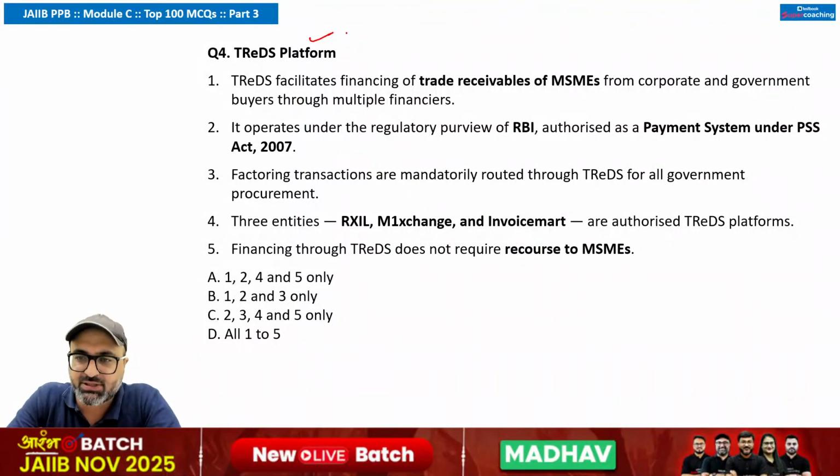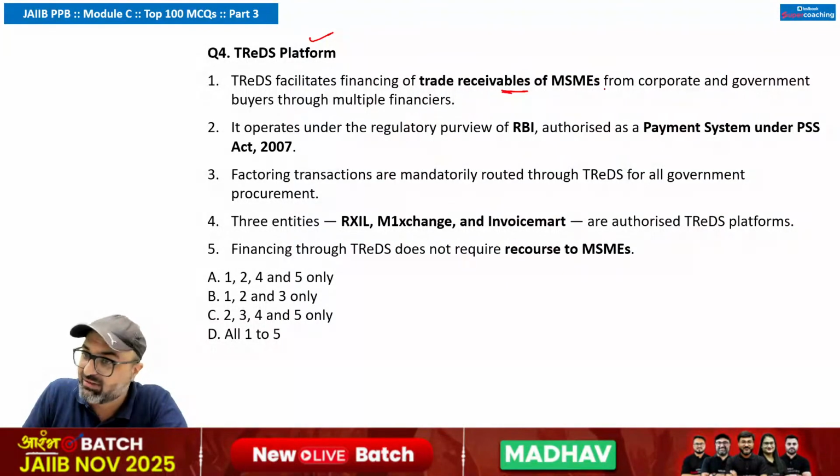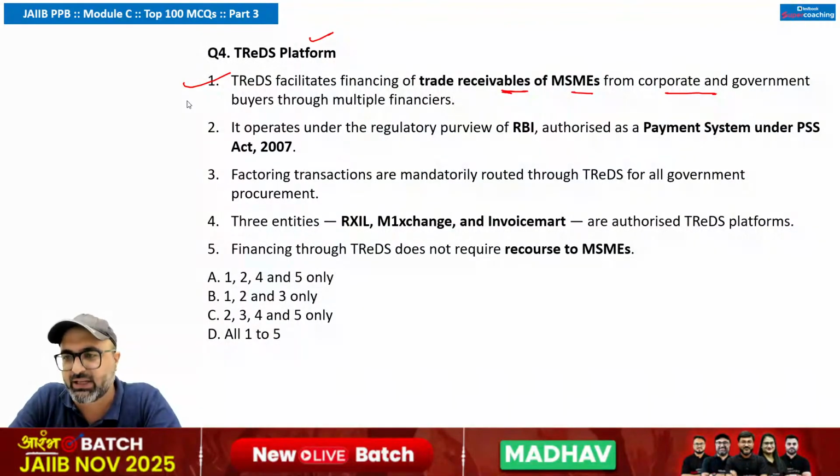Then financiers will place a bid on the invoice through an auction process, offering to pay the MSME invoice value minus the discount. The highest bidder finances the invoice and the MSME receives the payment almost immediately, and lastly the invoice is then converted into a factoring unit. That is what is done. So TREDS facilitates financing of trade receivables of MSMEs through corporate and government buyers. That is absolutely correct.